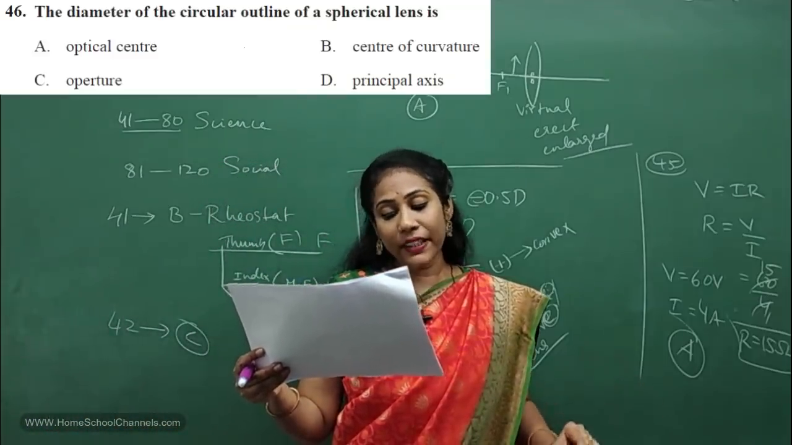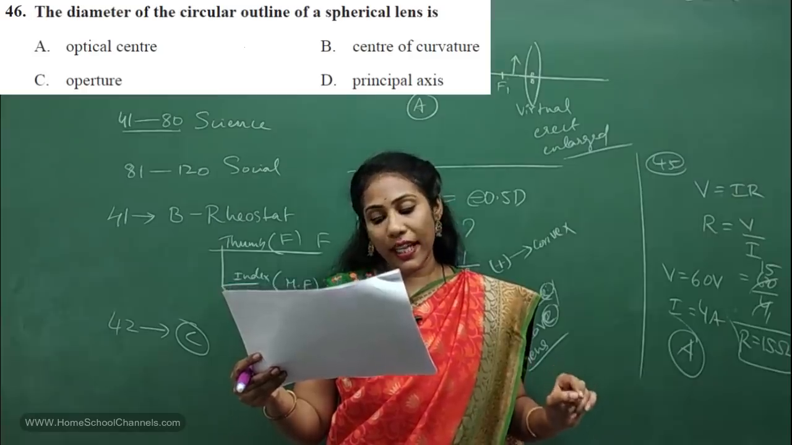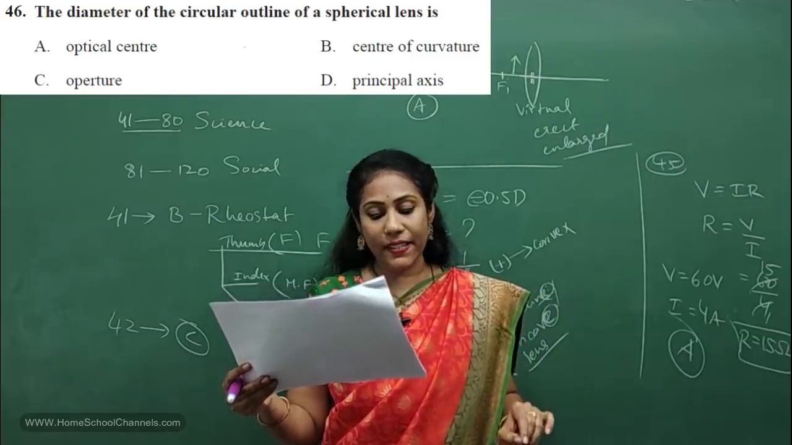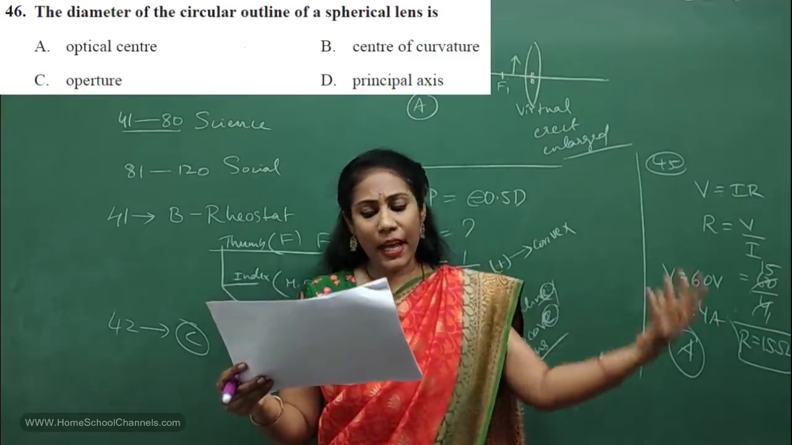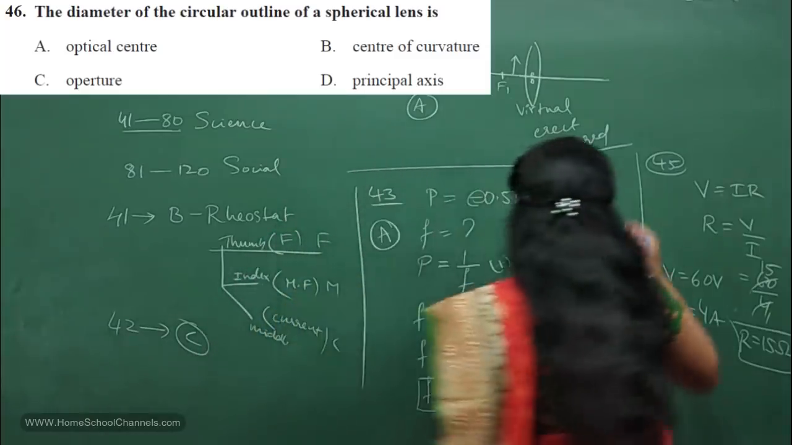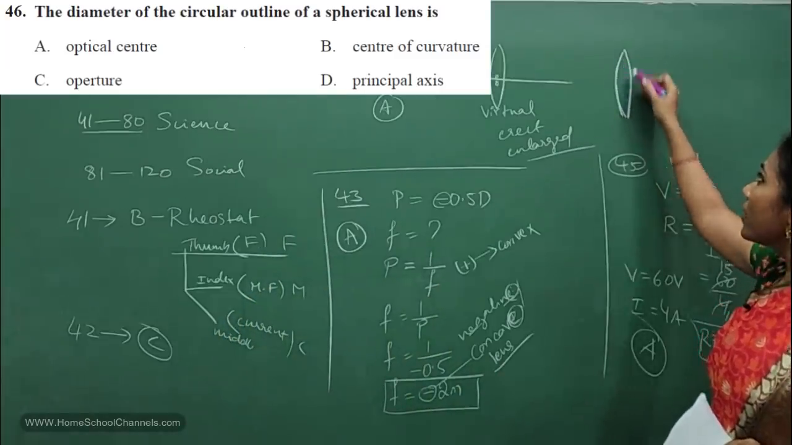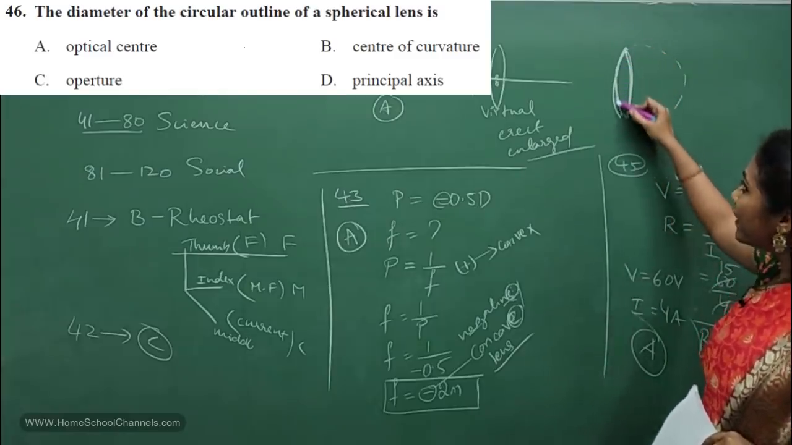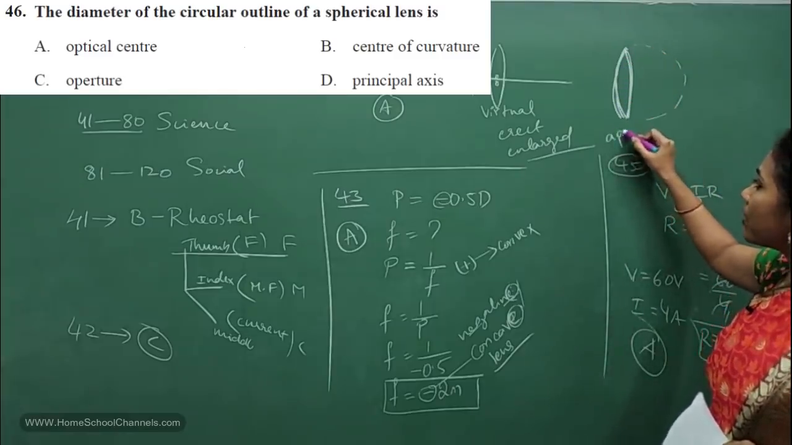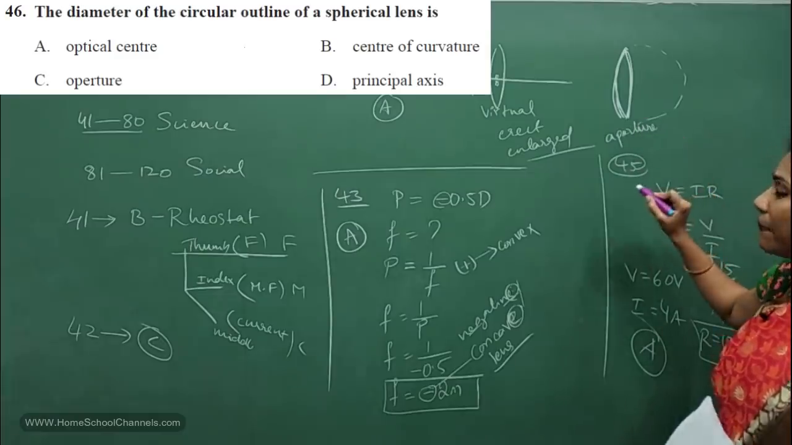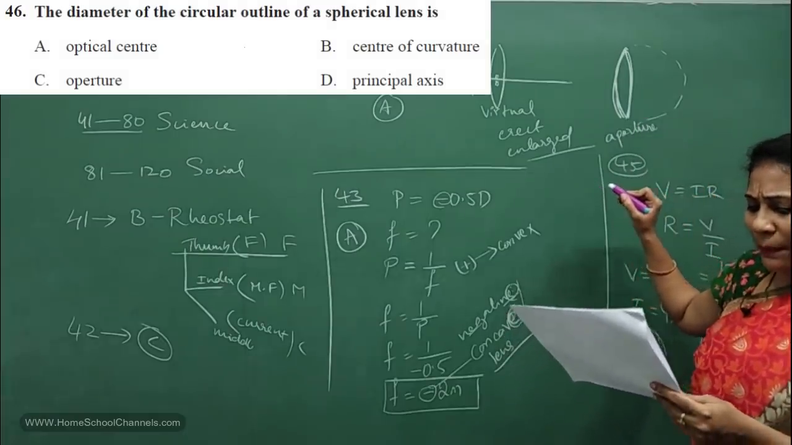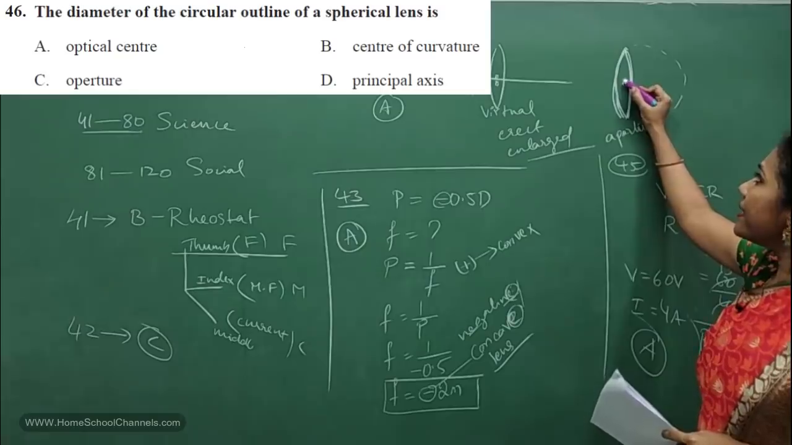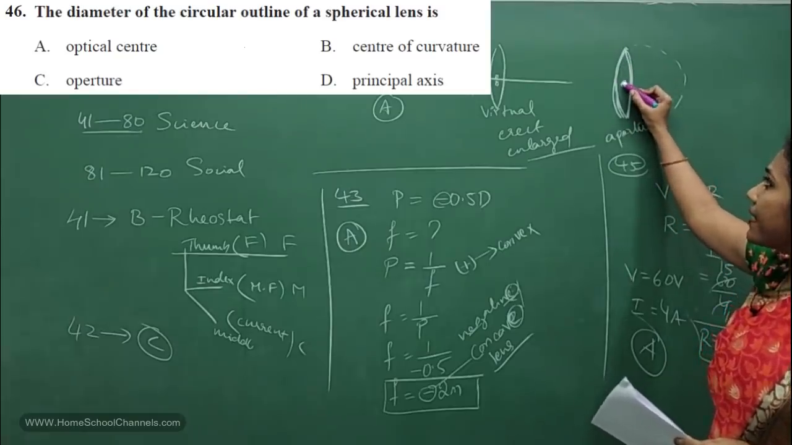The diameter of circular outline of a spherical lens is, what do you call the diameter of circular outline? That means if this is a convex lens, you know what do you call this area as? This one we will call it as aperture, isn't it? This one we will call it as aperture, right? So what do you mean by optic center? Optic center is this, right?